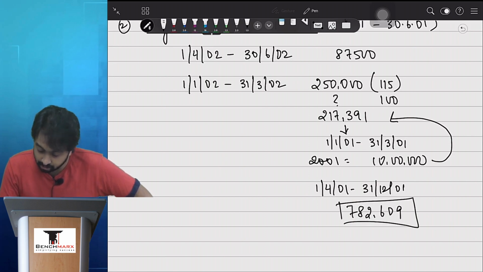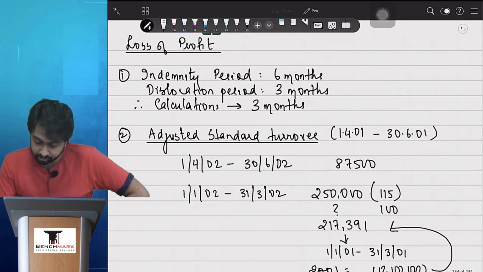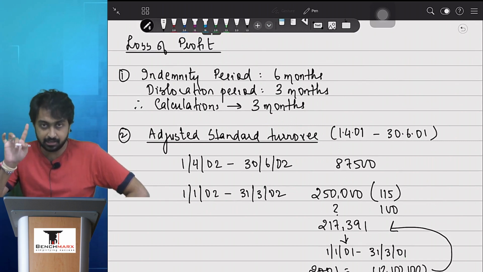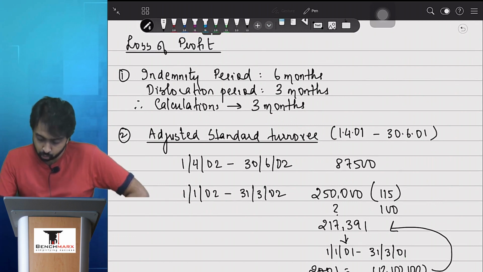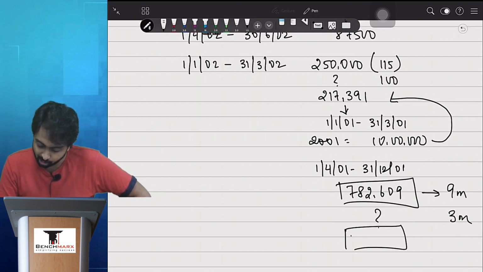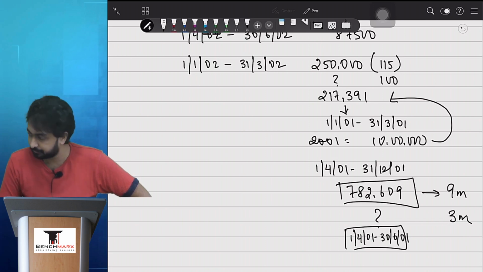Don't deviate from the objective. My objective was to get the sales from 1st April 01 to 30th June 01. This is corresponding to 9 months. What will correspond to 3 months? And this is how I will get the sales of 1st April 01 to 30th June 01.